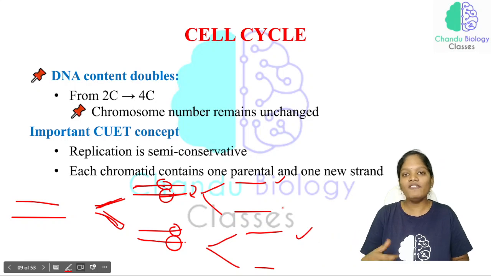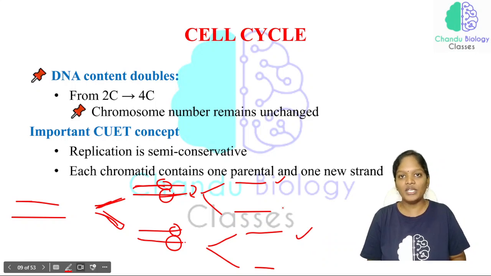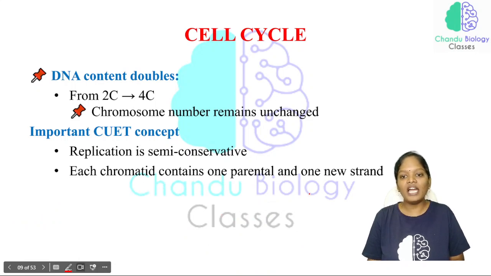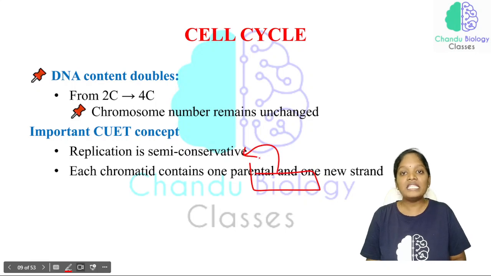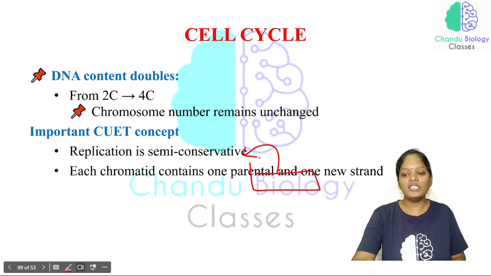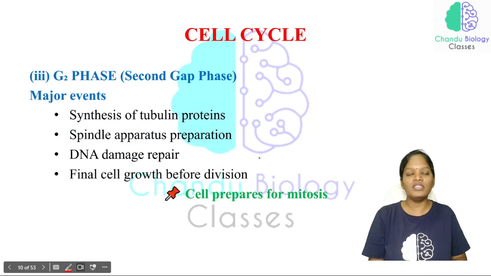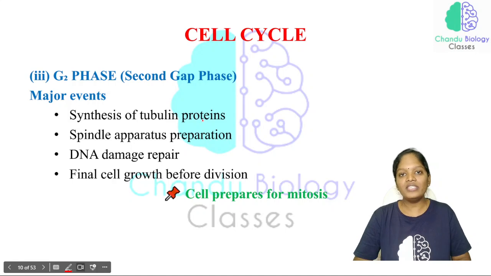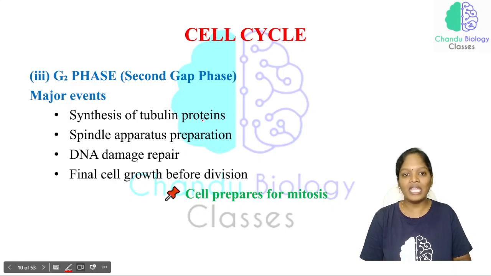That is why we say this replication process is semi-conservative. It is not completely conservative, but semi-conservative. Each chromatid contains one parental and one new strand. So that is why we say this replication is a semi-conservative process. This is an important thing with respect to the synthesis phase, that is the S phase. Now coming to the G2 phase, which is also called the second gap phase.